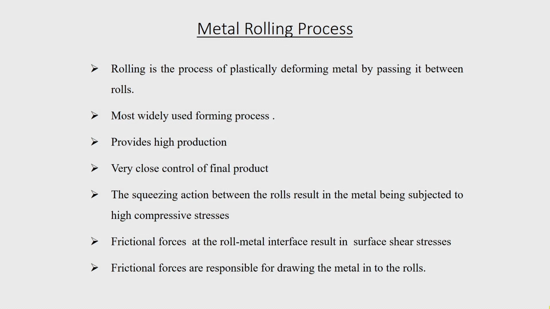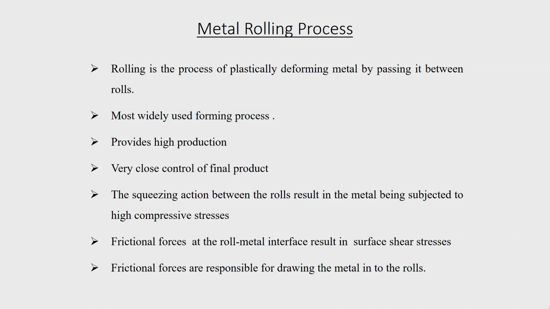When the initial material is introduced into the gap between the two rolls, the metal is squeezed by the pair of rolls. These are counter-rotating rolls. When it is squeezed, it results in compressive stresses inside the material.